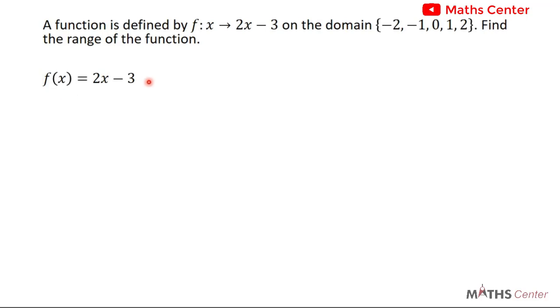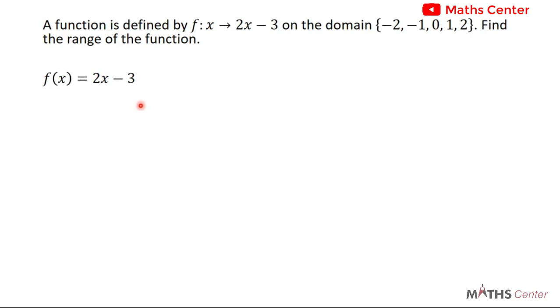Remember that what we have here is the same as this. So we have f of x is equal to 2x minus 3. And we are saying that this is the definition of the function. This is the map. This is the rule of the function. This is the formula of the function. And this function is given on the domain. These are members in the domain: negative 2, negative 1, 0, 1, 2. Find the range of the function.